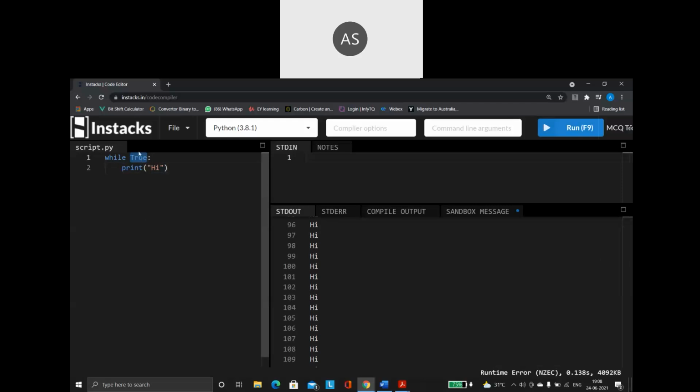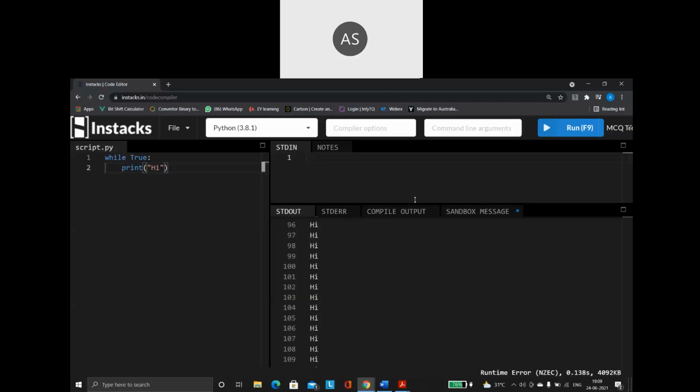As long as the condition is true, whatever body of the loop you are giving will keep on getting executed again and again. I am saying while True, which means this condition is always true. So the loop is going to keep on running infinitely. This is another common way where we will be facing an infinite loop.